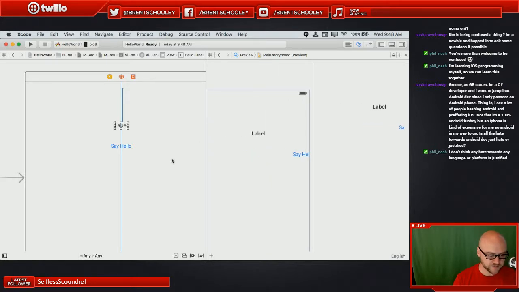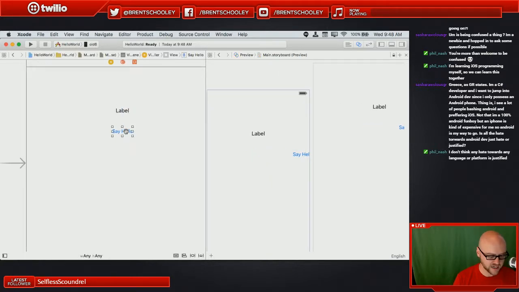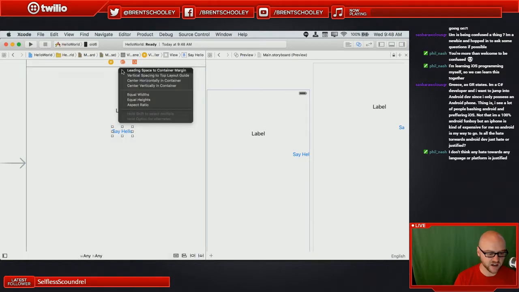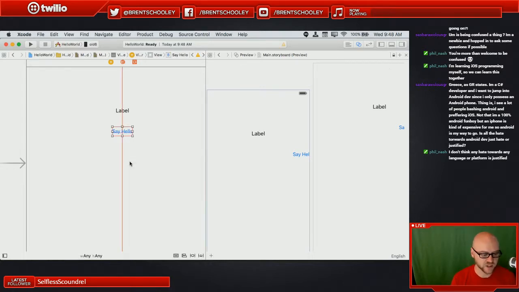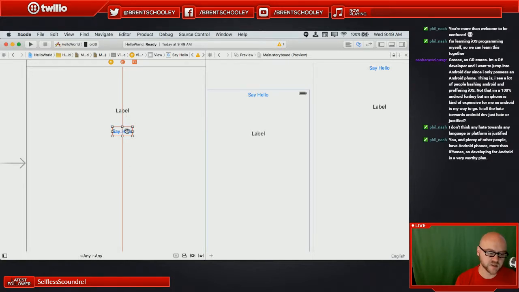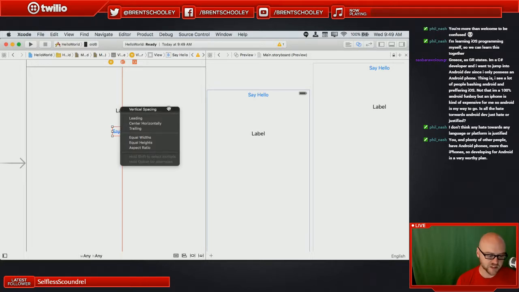And then we could do the same with this say hello. We could say, give me the distance to the top layout guide. That's not what we want. We do want that center horizontally in container, so we can do that. But what we want to do is keep this label the same distance from this label at all times. So we can actually control drag from the button up to the label. And then that's going to give me some options that have to do with the label itself. So this vertical spacing says, give me the vertical spacing from the button to the label and keep that consistent.